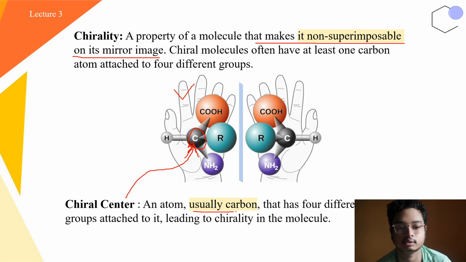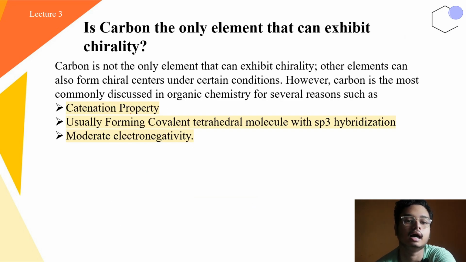Here it is also written that usually carbon. Okay, so why is only carbon the key candidate to become a chiral center? Actually, carbon is mainly widely used as a chiral center because there are certain reasons. However, carbon is not the only candidate for the chiral center.